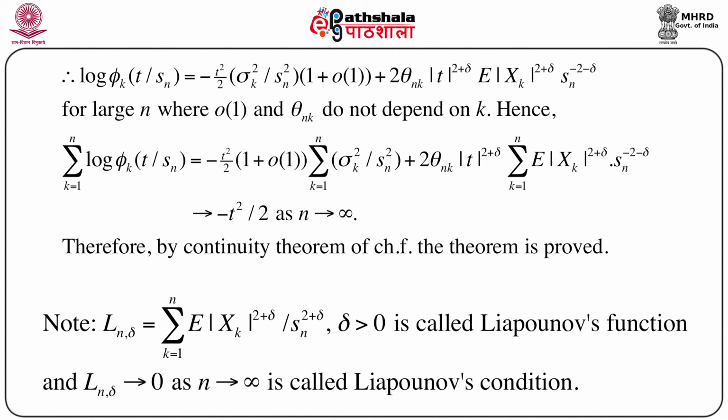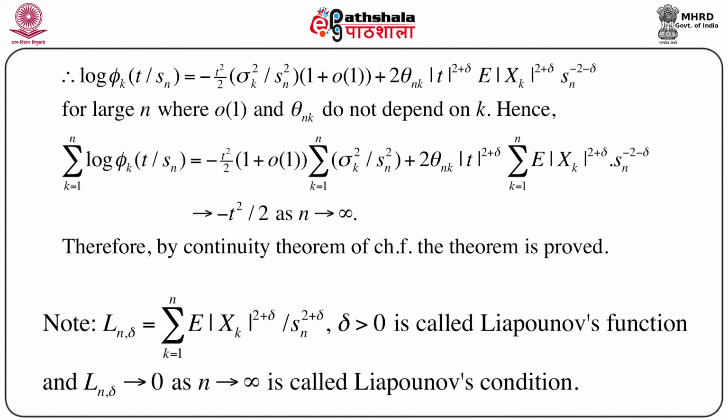We have already mentioned that if we denote ln delta as summation k equals 1 to n expectation of mod xk to the power 2 plus delta by Sn to the power 2 plus delta, where delta greater than 0, this is called Lyapunov's function, and ln delta going to 0 as n goes to infinity is called Lyapunov's condition.